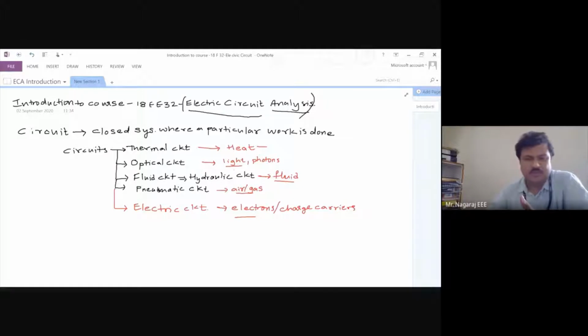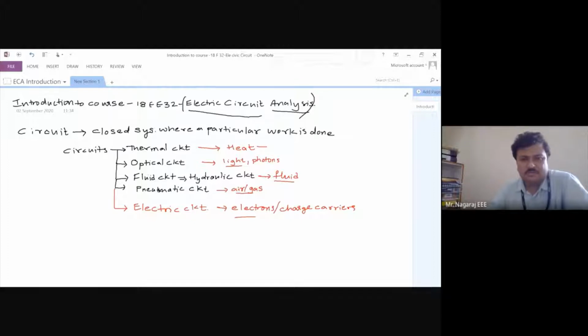Today, all of us are using mobile phones. The signals are coming through optical fiber communication. There are optical fibers laid for this communication purpose. So every information today is in optical form. You can observe that. I think you studied this in physics. So that is the flow of information happening.